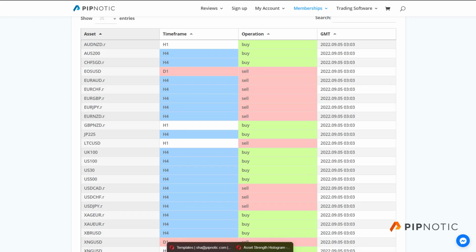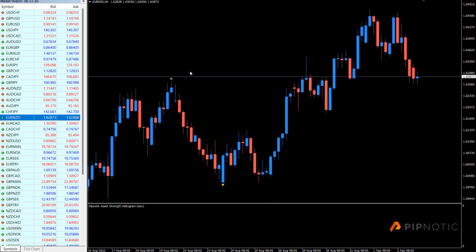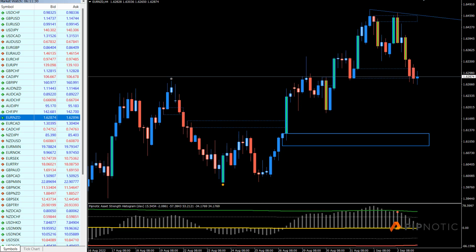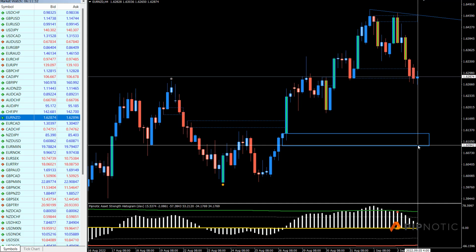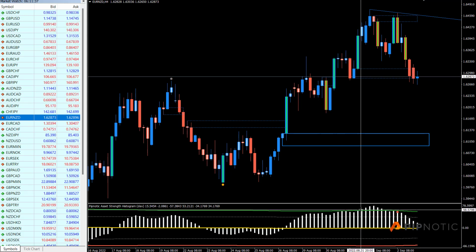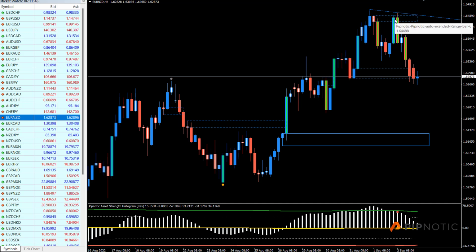So if we go to the Euro Kiwi, it's going to look quite similar, I think, to that. Yes, very similar indeed. So we had the first signal around here when price went above the green line. We had the confirmation here when this red dot was formed right here, which is where we have prices going